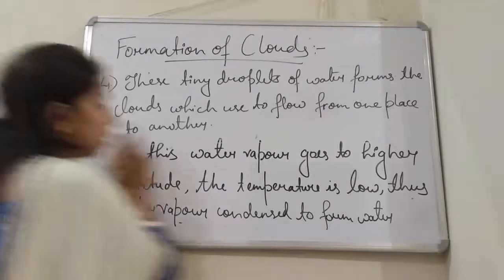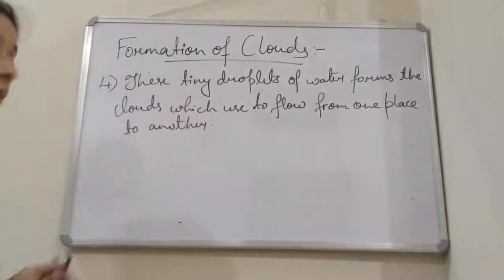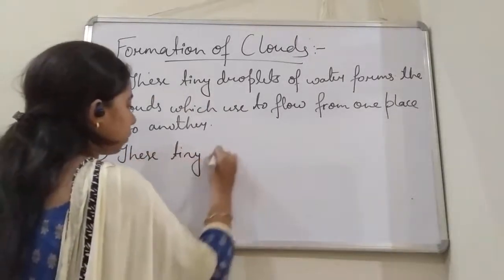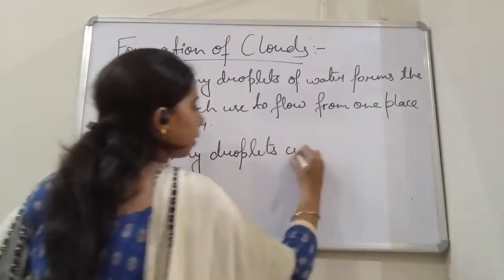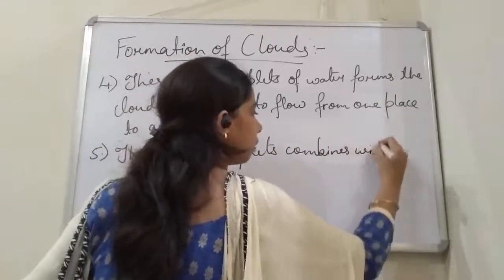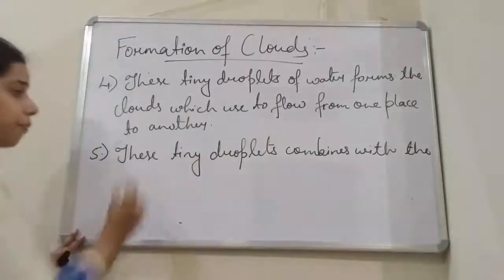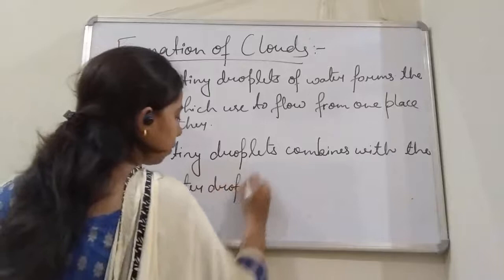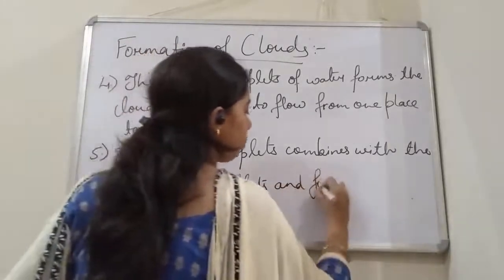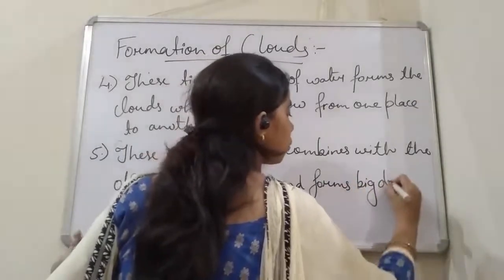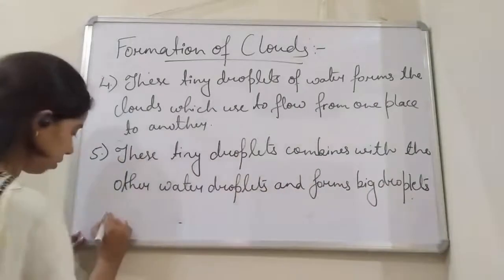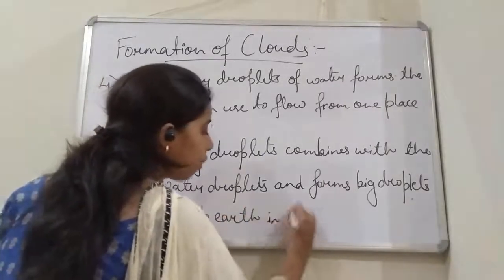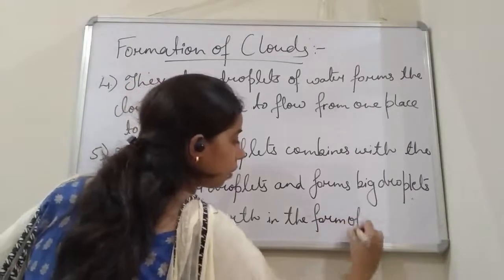So we can write first that after the formation of the clouds, these tiny droplets combine with other water droplets and form a big droplet, which comes to earth in the form of rain.